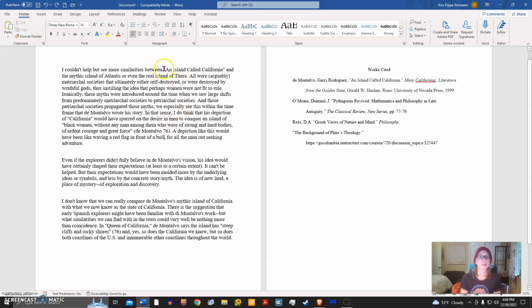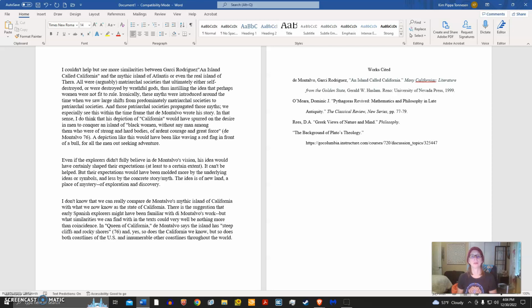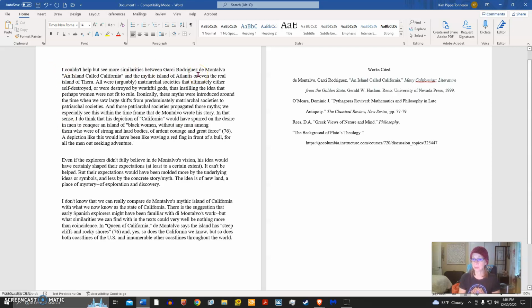Now let's look at a different scenario. What if we did introduce the author beforehand? And we're going to introduce him by full name. That's proper to do first before you introduce them or talk about them by last name only. So now we have Montalvo introduced beforehand, and according to the MLA handbook, it's not proper to also put his last name in the citation because he's already been introduced.